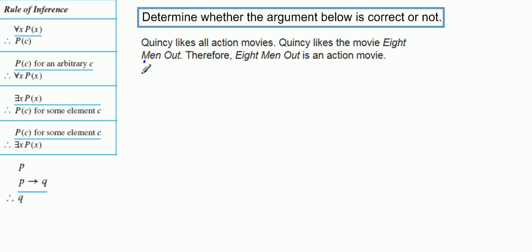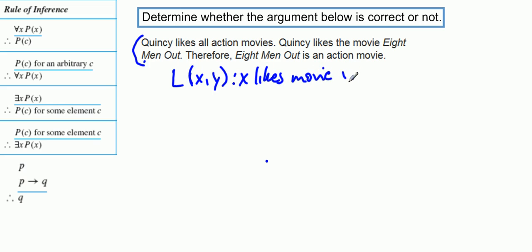Okay, so again, if we're going to try to determine whether or not this is true, we're going to have to translate these sentences. We're going to need some predicates. So we're going to need one predicate that's likes(x, y). It's going to take two arguments, and it's going to mean that x likes movie y. We're going to have a predicate A of x, which means x is an action movie.